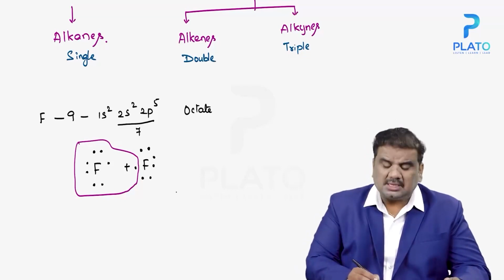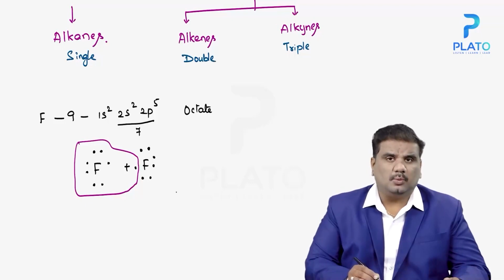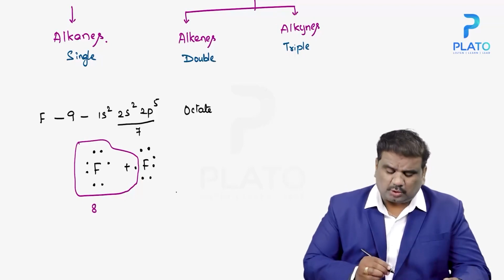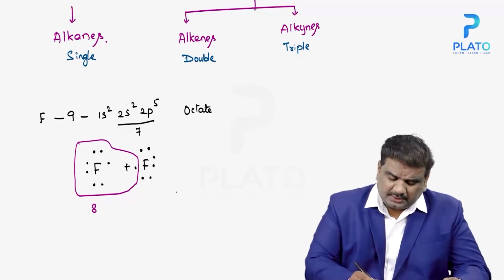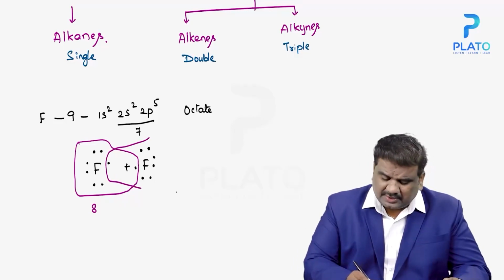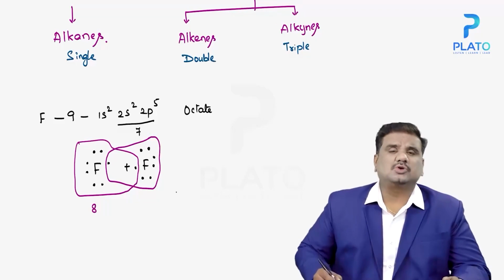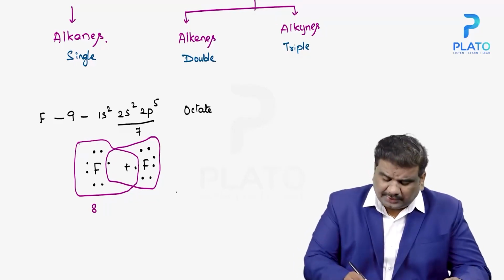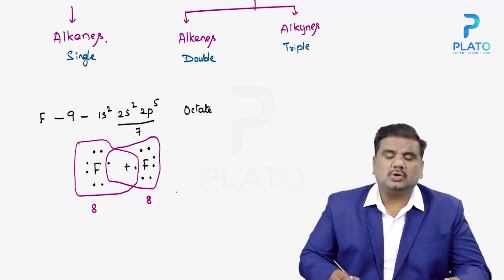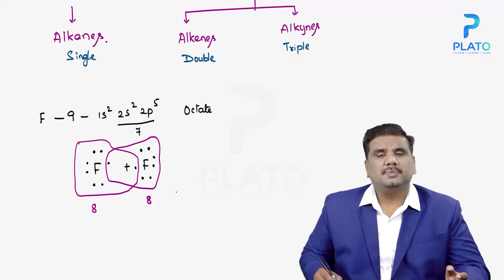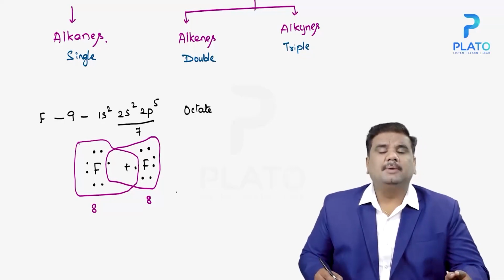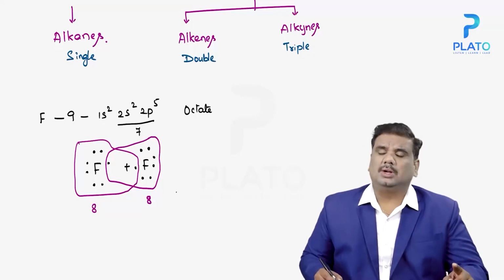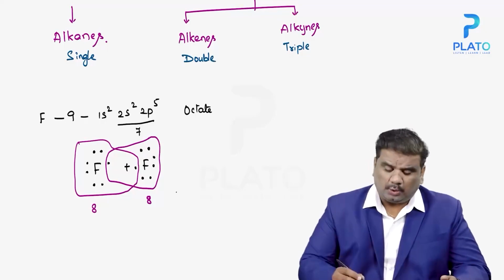Since the second fluorine is contributing 1 electron, the first one has 8 electrons in the outermost orbit. It means the octet configuration is achieved. At the same time, the second one already has 7 in the outermost orbit and the first one contributes 1, so even the second one will have 8 electrons in the outermost orbit. A bond is formed between the two fluorines because each fluorine is contributing 1 electron.